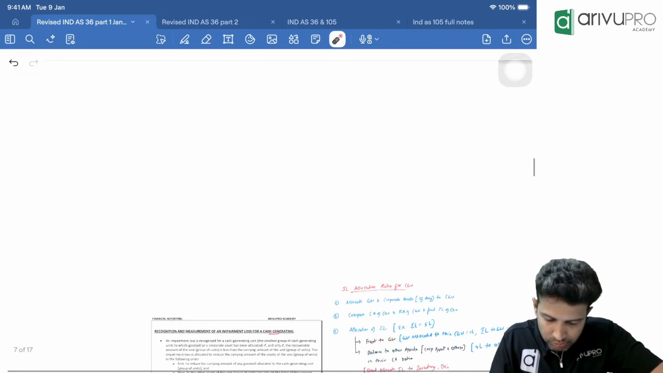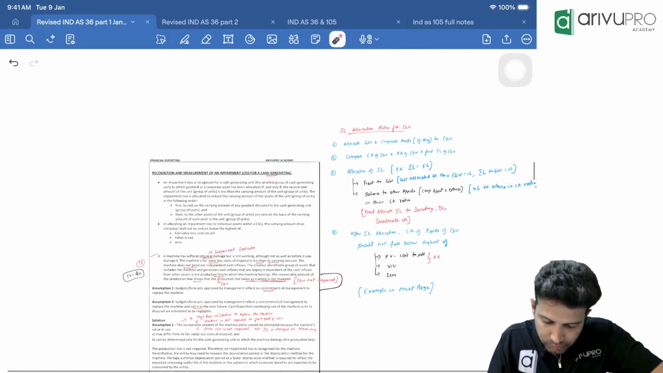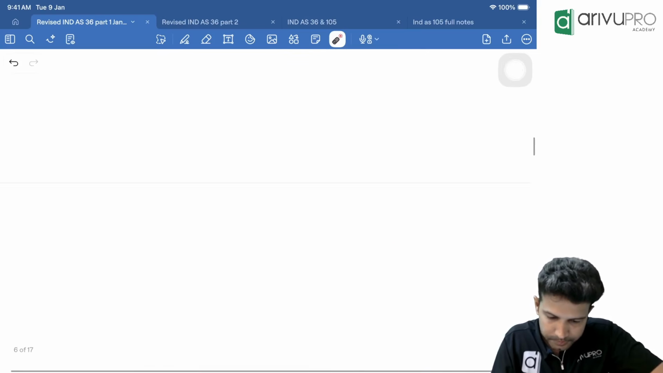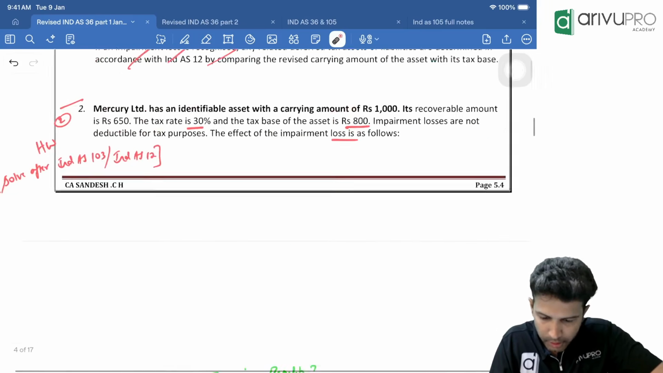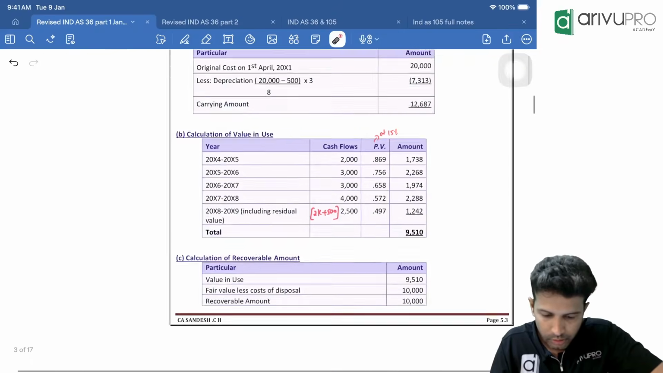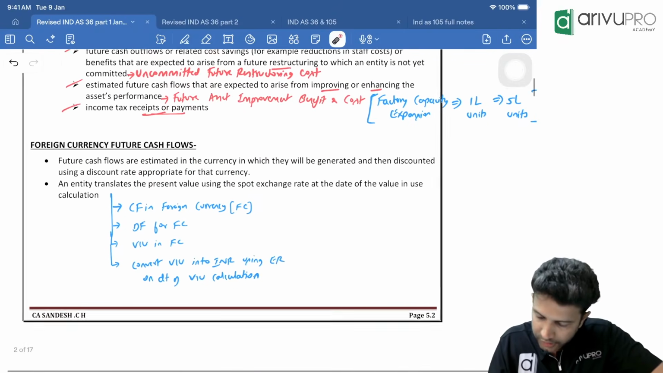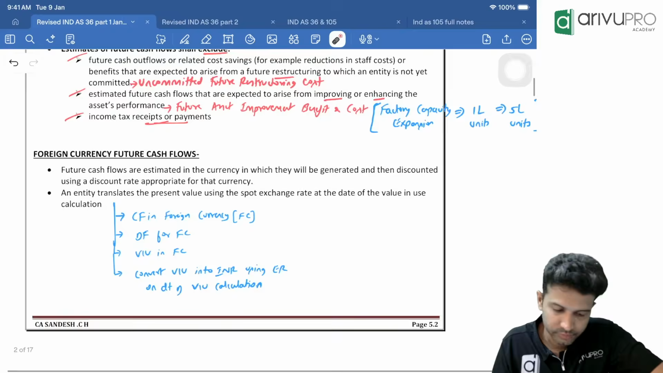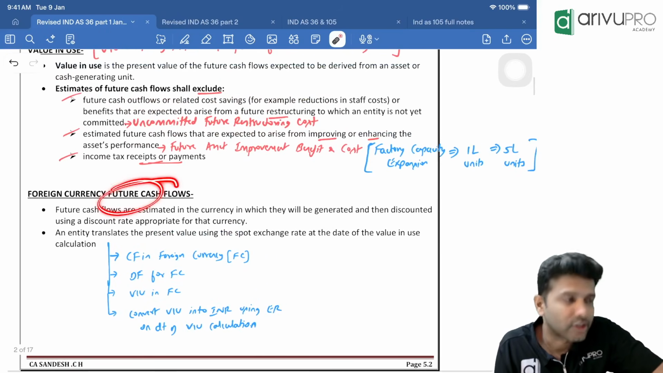Excuse me. Where is it? It's there in page number 5.2. Okay, what is this concept?